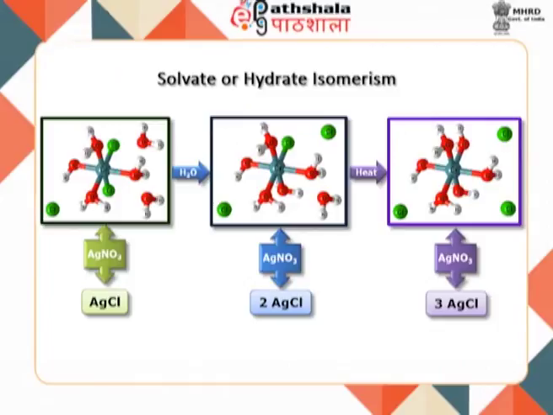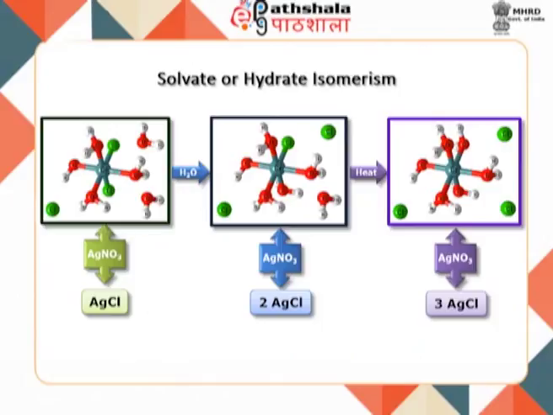tetraaqua dichlorochromium(III) chloride dihydrate, which gives dark green crystals, and these are obtained from HCl solution. When complex 1 is dissolved in water, it converts into pentaaqua chlorochromium(III) chloride monohydrate, which is blue green in color. Complex 2 on heating converts to hexaaqua chromium(III) chloride, which is violet in color.